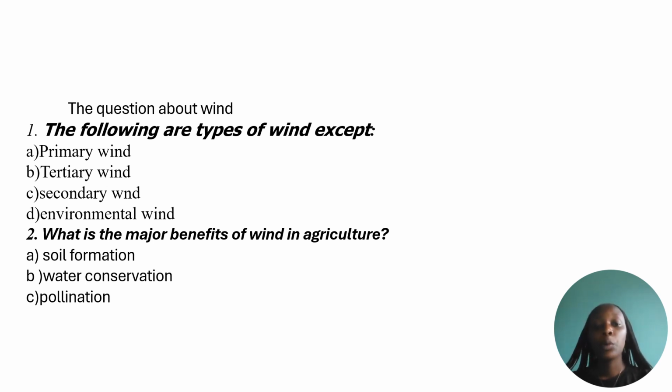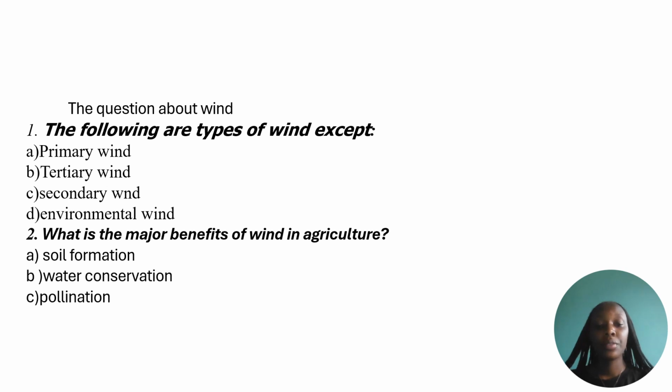Question number 1, we have to choose the correct answer. The following are types of wind except: A. Primary wind, B. Tertiary wind, C. Secondary wind, D. Environmental wind. Second question: what is the major benefit of wind in agriculture?